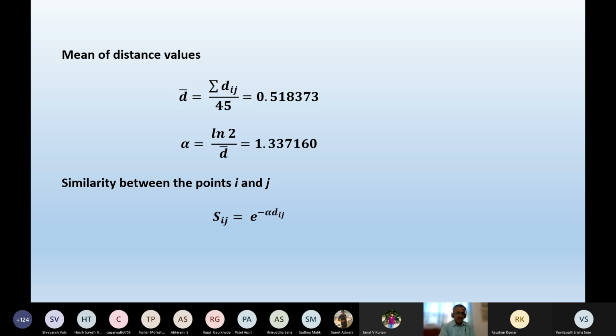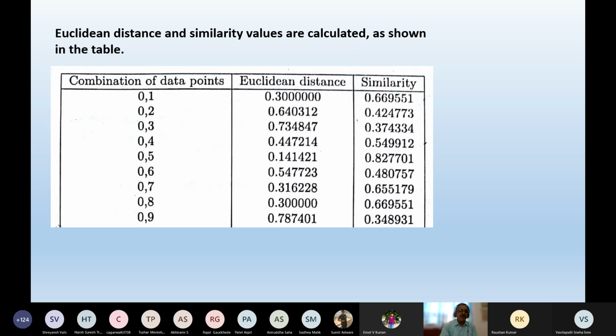Very easily you can find out the similarity value between the data points i and j. And once you have got that similarity, I can find out the entropy. The combination of data points between 0 and 1.